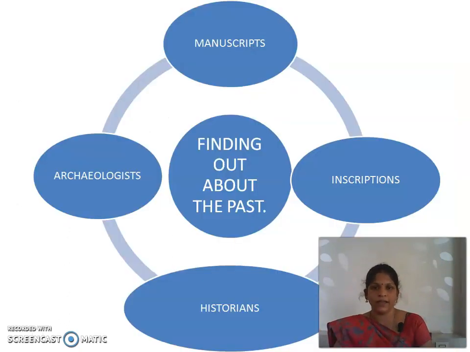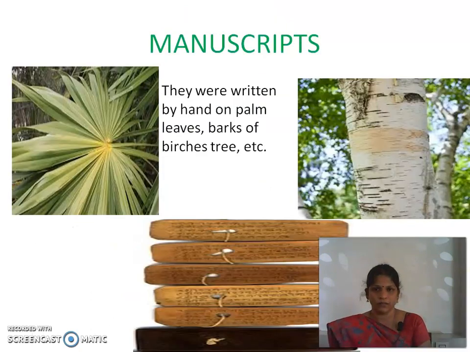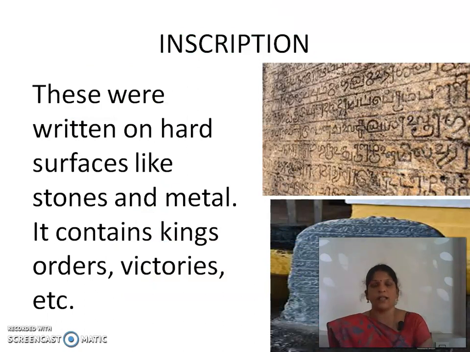Yes. Then next, finding out about the past. Importantly, manuscripts, inscriptions, historians and archaeologists. Two persons help us to know about the past, and two things help us to know about the past: manuscripts and inscriptions. What are manuscripts and inscriptions? Inscriptions were written on hard surfaces such as stone and metal.